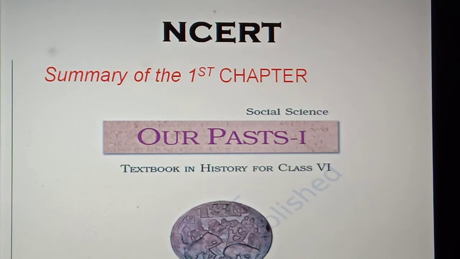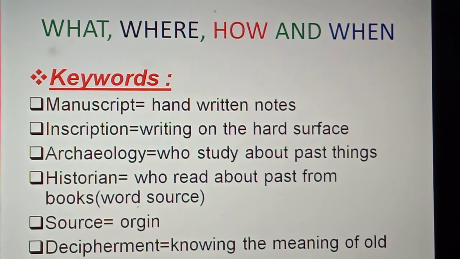Now I am going to explain to you the 6th class history first chapter. This is from NCERT. The first chapter name is What, Where, How and When.